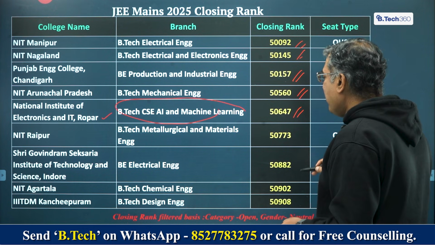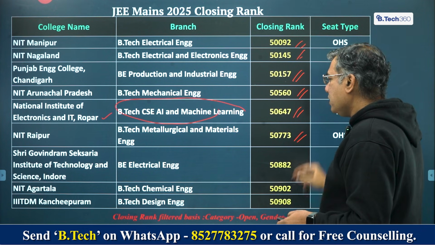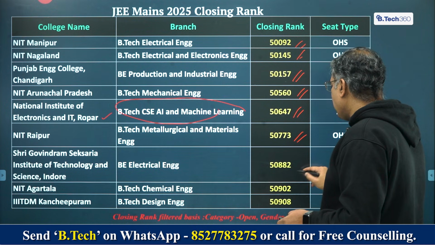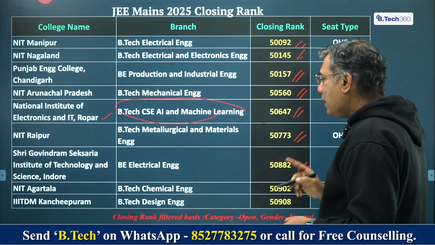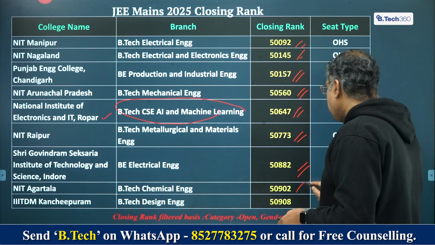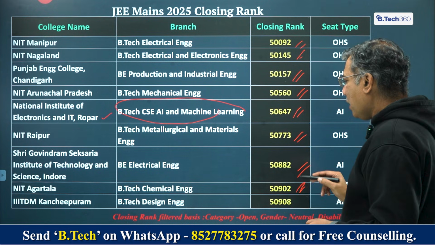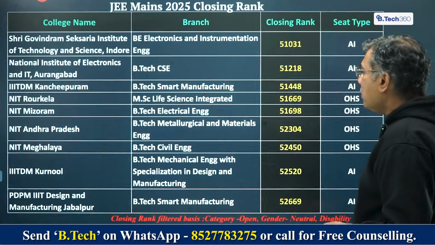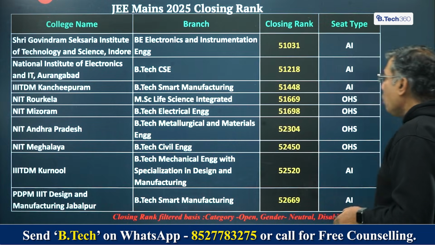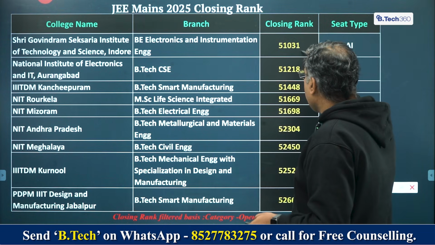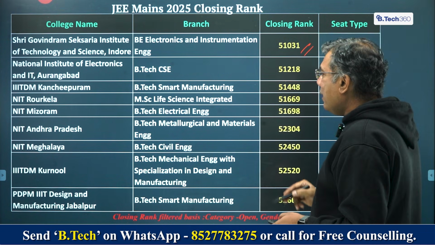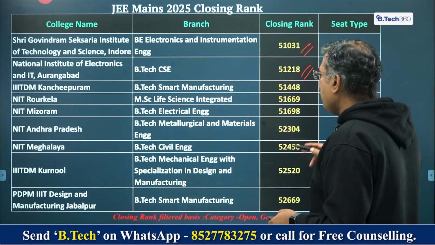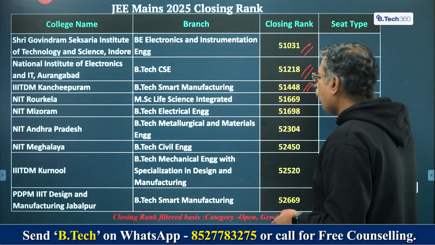NIT Raipur, BTech Metallurgical and Materials Engineering, 50,073. Shri Govindram Seksaria Institute of Technology and Science, Indore, B Electrical, 50,880. Again, a good program. NIT Agartala, BTech Chemical, 50,902. IIITDM Kanchipuram, BTech Design Engineering is very good. Again, a good program. Moving further, Shri Govindram Seksaria Institute, Indore, B Electronics and Instrumentation, 51,031. NIELIT Aurangabad, BTech CSE, 51,218. IIITDM Kanchipuram, BTech Smart Manufacturing, 51,448.